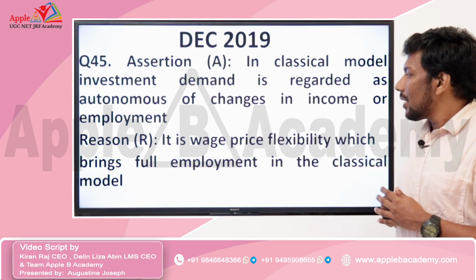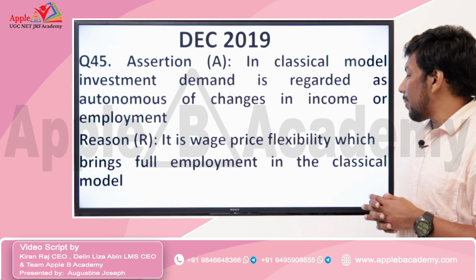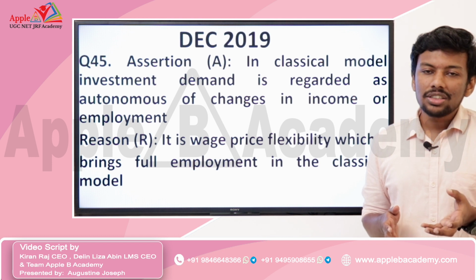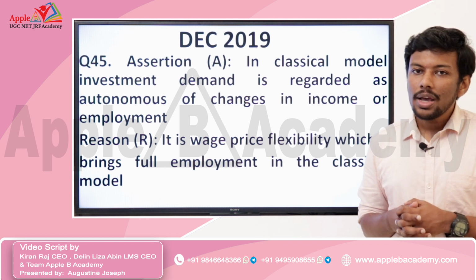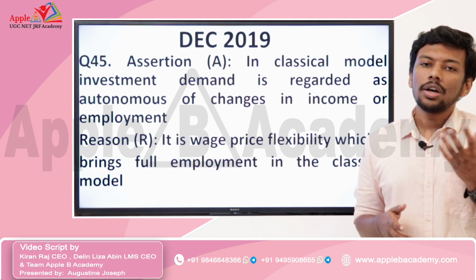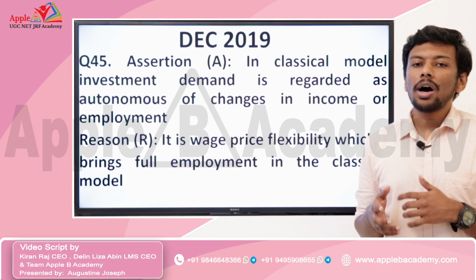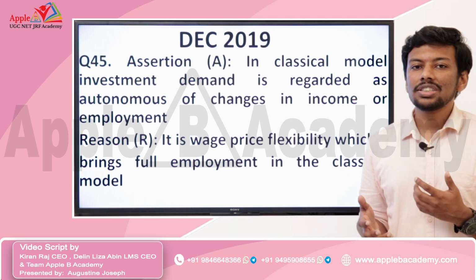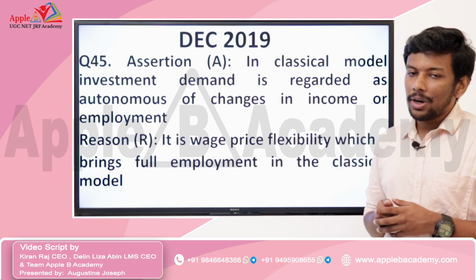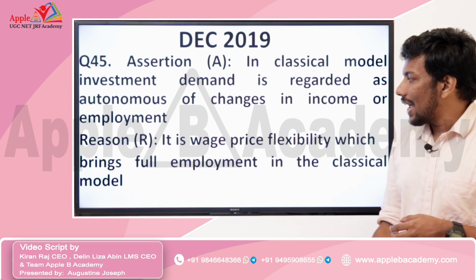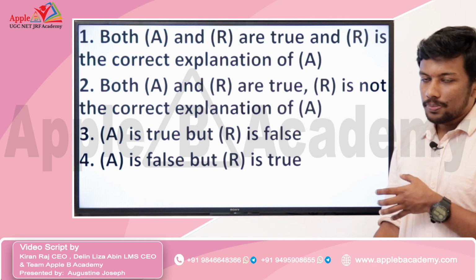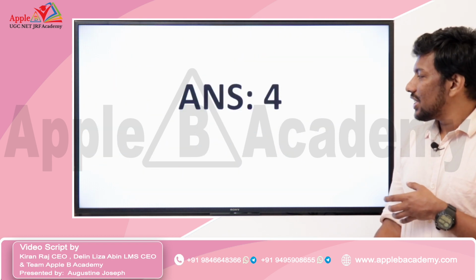And coming to the reason, it is wage price flexibility which brings full employment in the classical model. That is absolutely correct. There is a laissez-faire capitalist economy in the classical model, and the economy is free. Wage price flexibility is there, interest rate flexibility is there, and the market will adjust itself according to the changes happening in the variables in the market. So, reason R is correct, but assertion A is wrong. So, the correct answer to this question is option 4. A is false but R is true. So, option 4 is the correct answer.